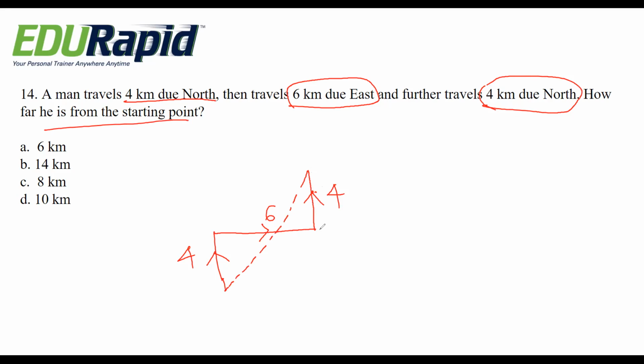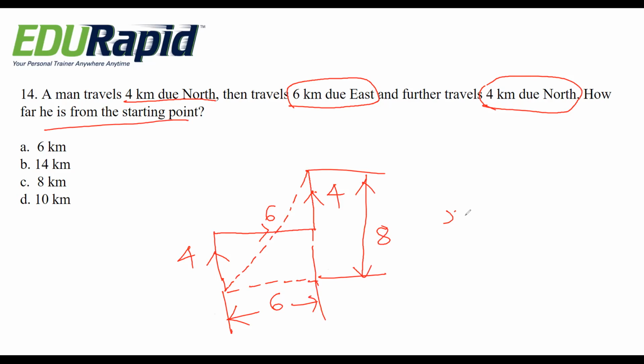So how far is he from the starting point? So this is the starting point. So this is 6 and this is 4 plus 4, this distance is 8. This one is 6. So apply Pythagoras theorem. 8 square plus 6 square. 8 square is 64. 6 square is 36.